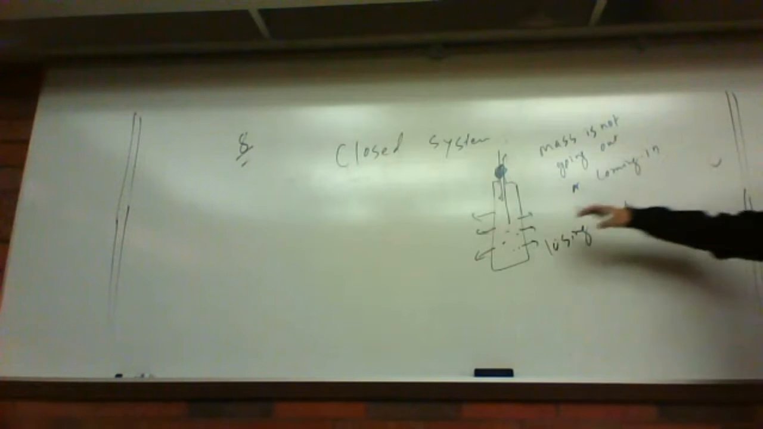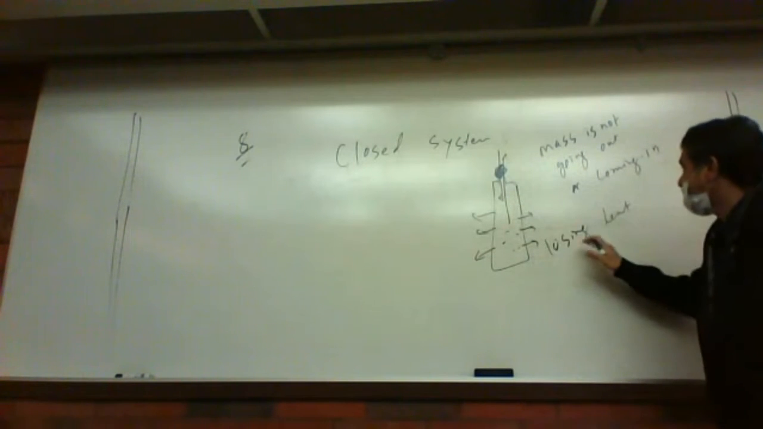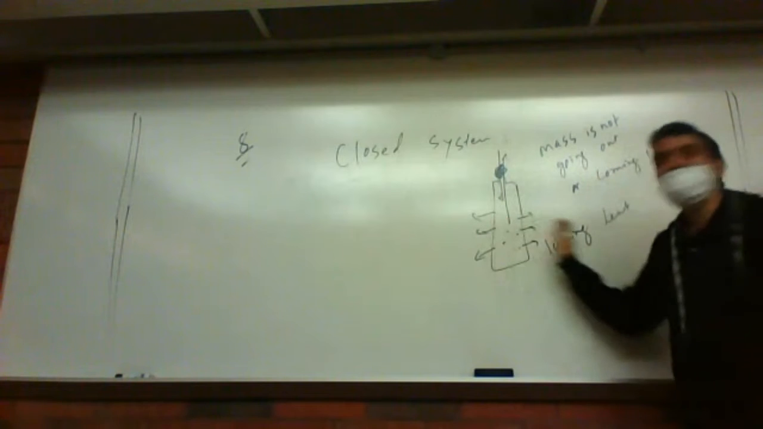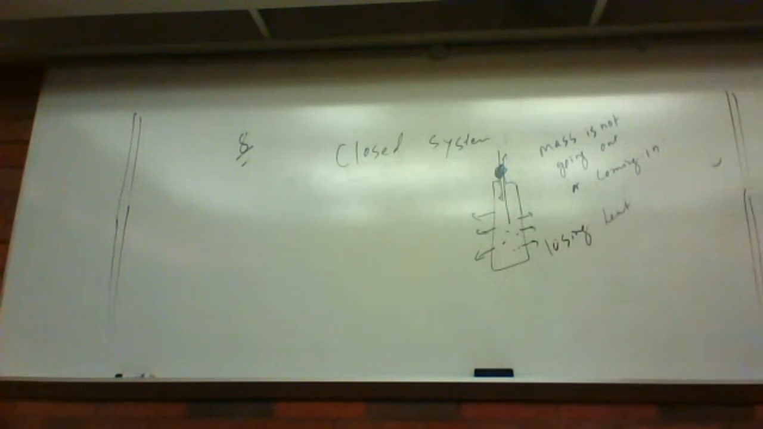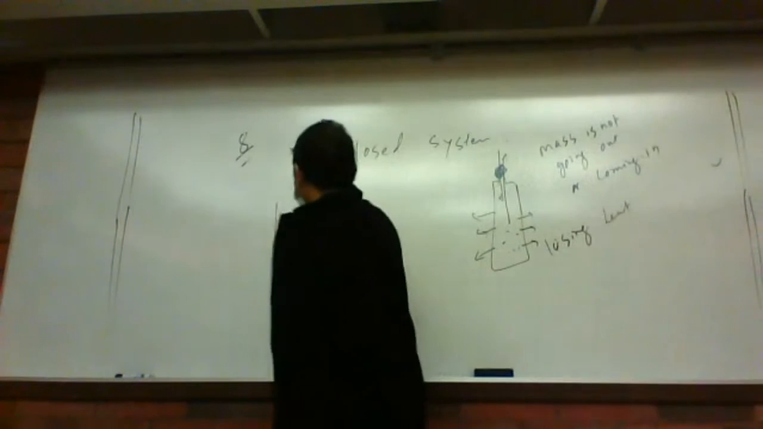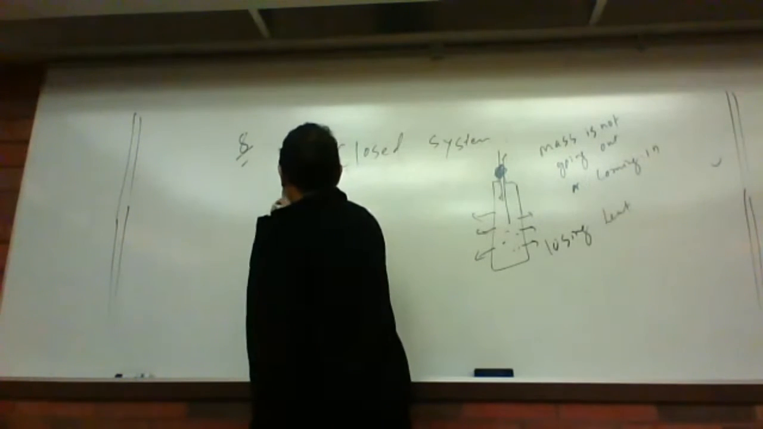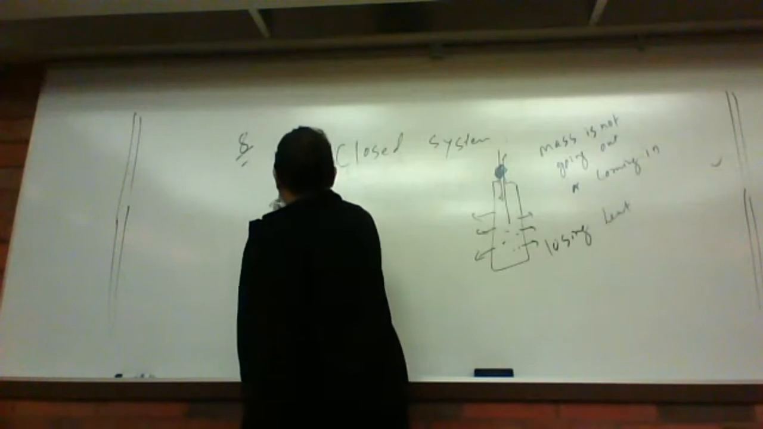So mass is not going out or coming in, but heat is coming in or going out. So this kind of system is called the closed system. Makes sense?